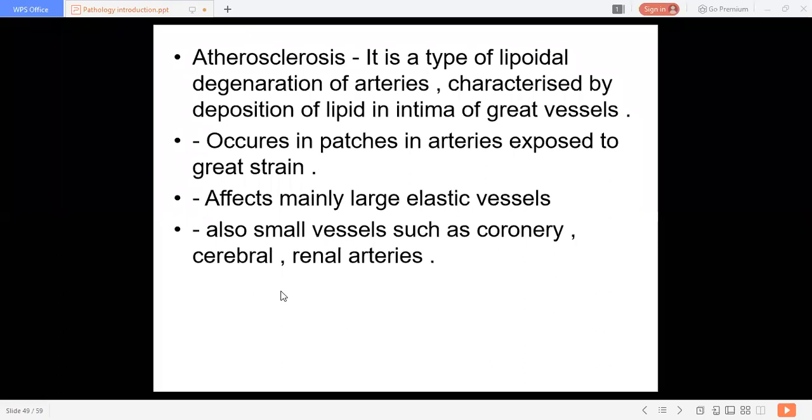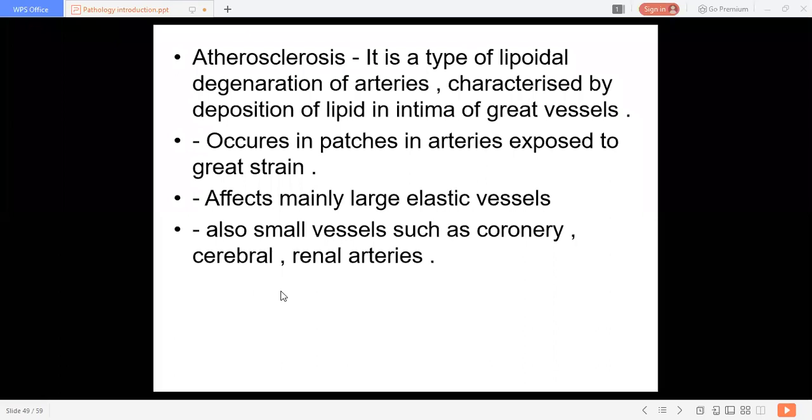Like coronary arteries, suppliers of the heart; cerebral arteries, suppliers of the brain; renal arteries, suppliers of the kidney; splenic artery. So these are the important vessels which are supplying the vital organs. This atherosclerotic change, or lipid deposition, we can always see in conditions like atherosclerosis, in the intima of the great vessel.